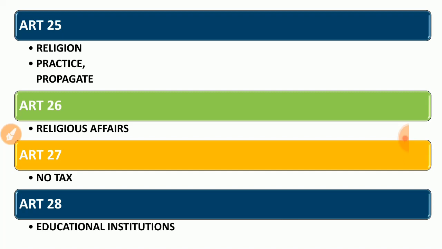So the next one is the religion type, Article 25. These articles are not that important, but anyway you have to know about them. Article 25, it is the religion. You can follow any religion, no problem in that. You can practice and propagate it. 26, you have complete freedom over your religious affairs. 27, those religious institutions and affairs don't have any taxation, that means they're exempted from income tax and all. And 28, religious institutions can run their own education institutions without paying any tax at all. 27, that's a funny point.